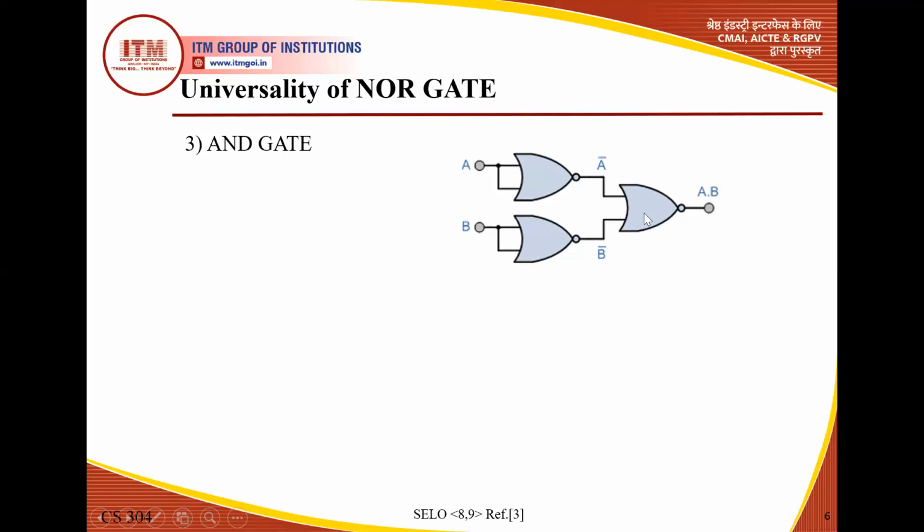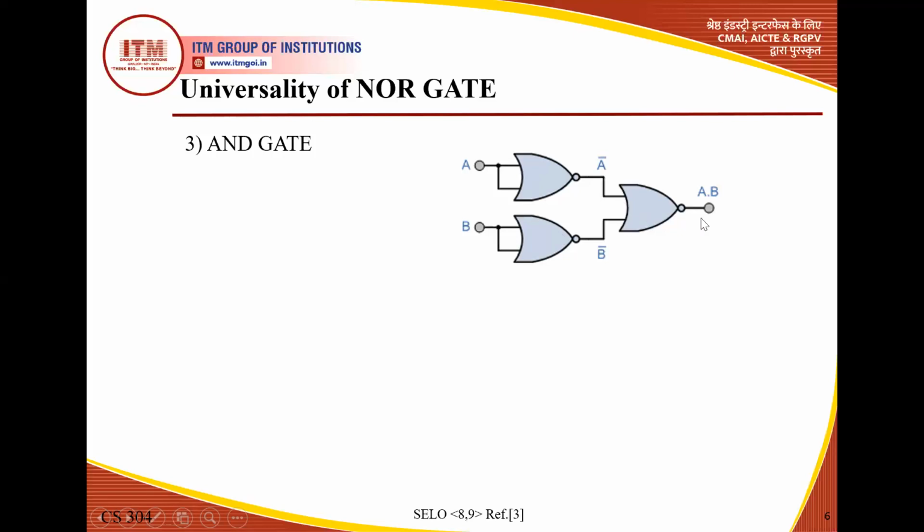Students, concentrate here. Here the inputs are different. This input is A bar, this input is B bar. So it is not used as a NOT gate. It is generally used as a simple NOR gate, because whenever the input is combined, then it is only used as a NOT gate. Here the input is combined, here the input is combined. That's why they are used as NOT gates. But here the inputs are different.